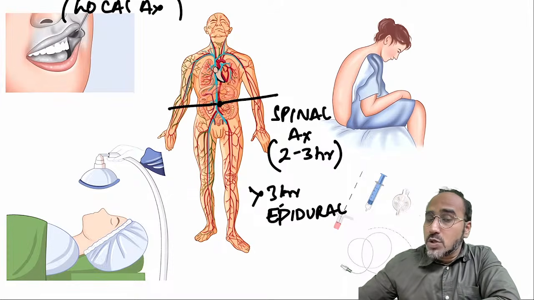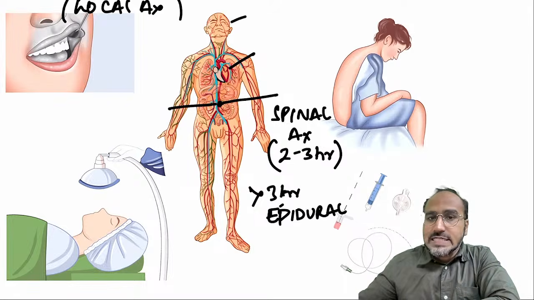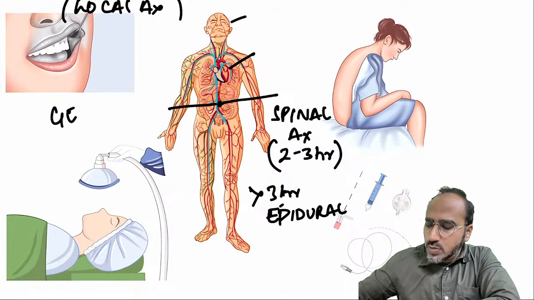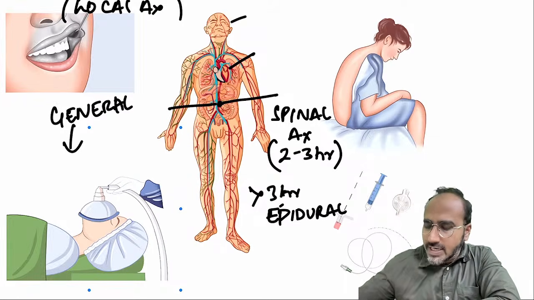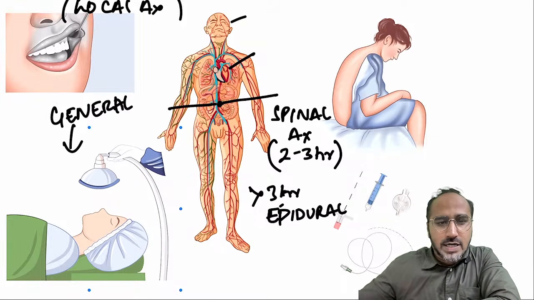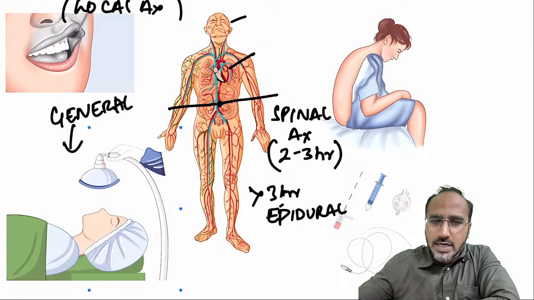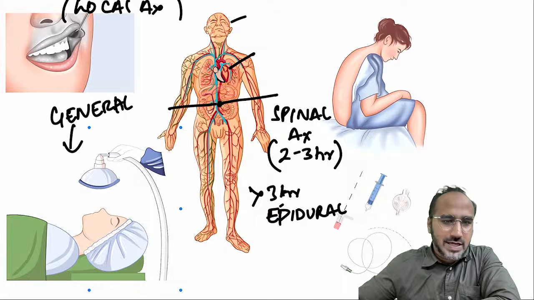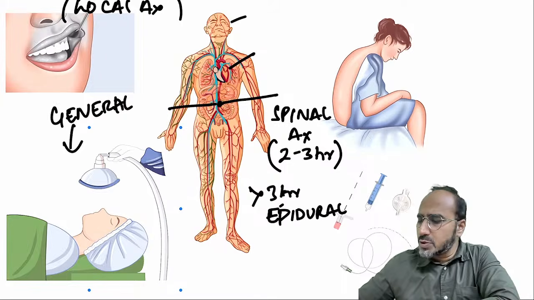Now, if the patient is posted for above umbilicus surgery, such as cardiac surgery or any CNS surgery, then we need to go for general anesthesia. General anesthesia is you make the patient fully numb or fully unconscious. As you can see over here, in general anesthesia, we are giving some mask to the patient. Why? Because here you are making the patient unconscious and you need to maintain his oxygenation with the help of mask ventilation.